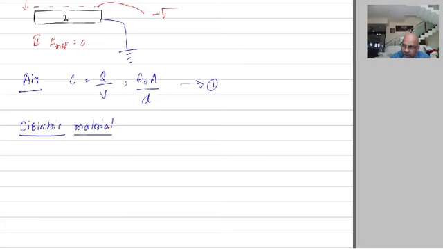If the dielectric material is filled, the electric field, which we will call E dash, is equal to sigma by epsilon naught minus sigma due to the dielectric material divided by epsilon naught. Remember this very clearly. Come back to this diagram.